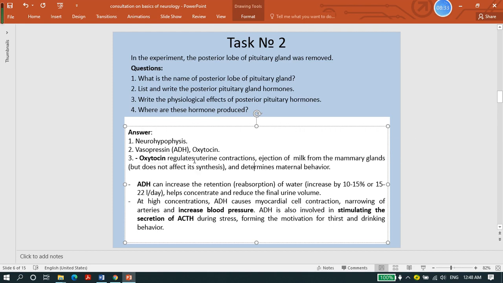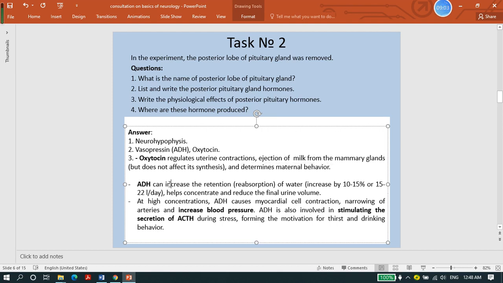Oxytocin causes uterine contraction, and it will cause ejection of milk. It can cause milk letdown from the mammary glands, but it will not affect milk synthesis. And we said it will determine some maternal behavior.